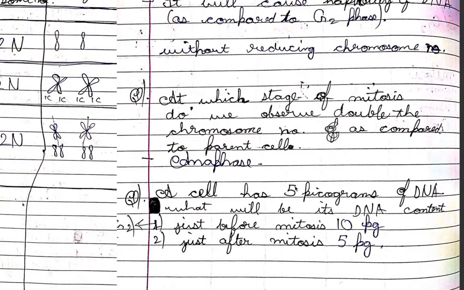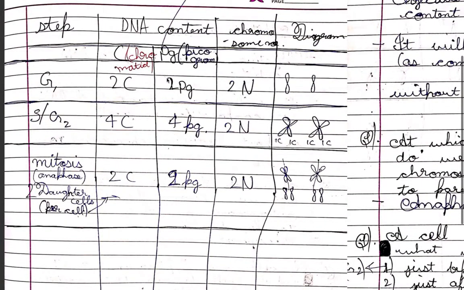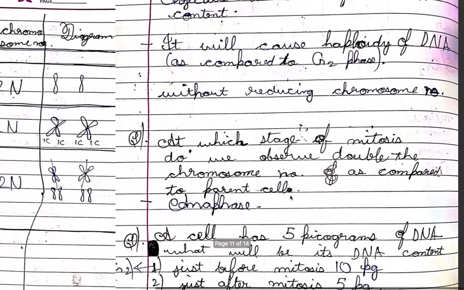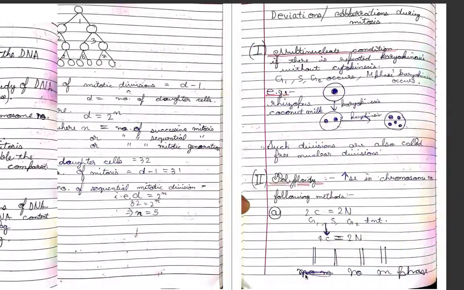Okay, so the cell has 5 picograms at G1, and just before mitosis, it would be 2 times. At G2 it would be 4 picogram, and in mitosis, after anaphase, it would return back to its original value, since the number has doubled. So what would be its DNA content? Just multiply with the simple integral ratio.